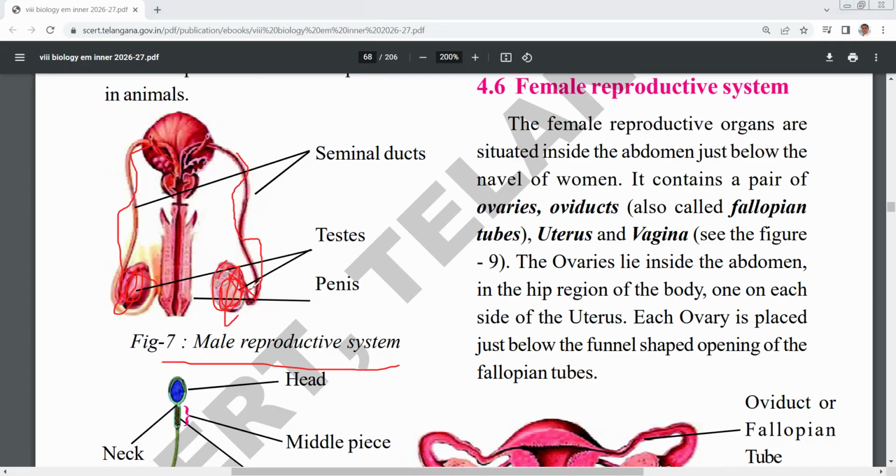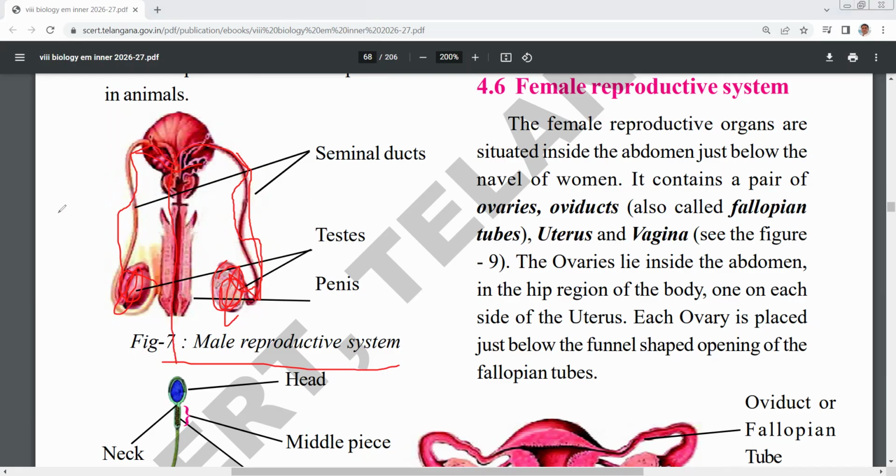From the testes, sperms are produced, pass through the seminal ducts, and finally arrive at the ejaculatory duct. Here, semen is added by the seminal vesicles and sent outside through the penis. So these are the parts.